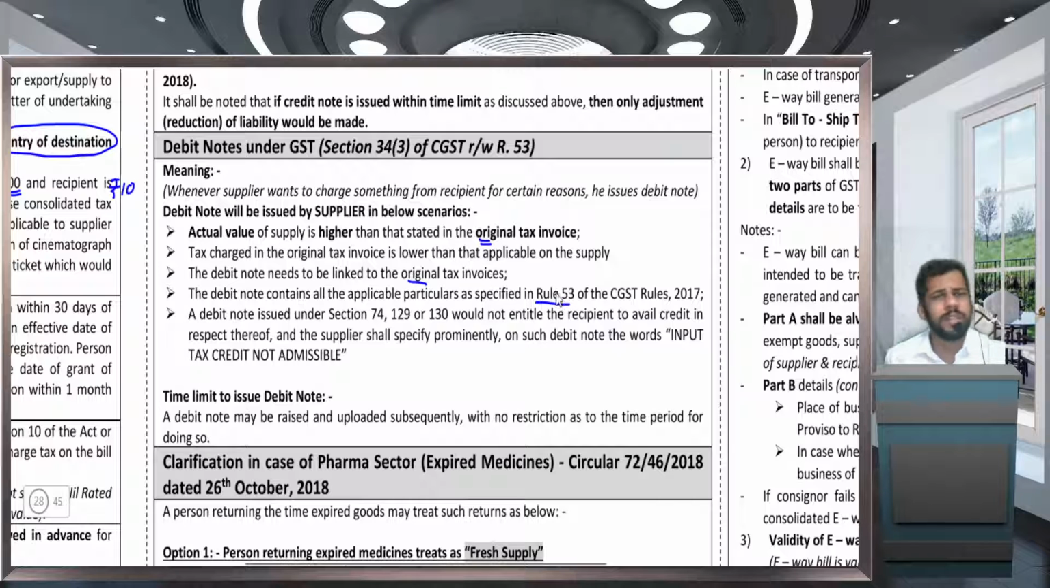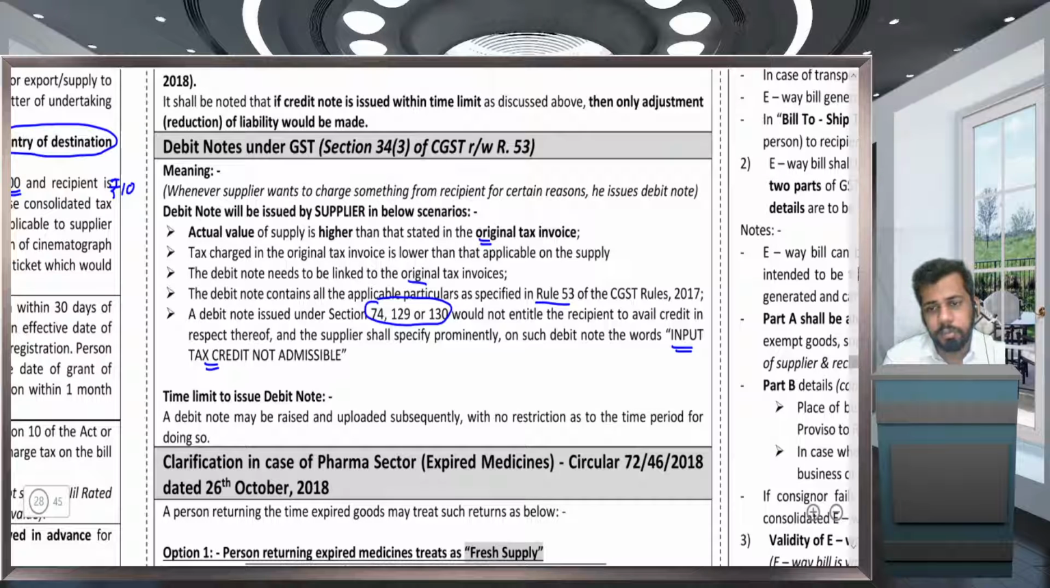The particulars are very simple: name, address, GST number of the supplier and recipient, the place of supply, rate of tax, taxable value, and tax amount. Next, if a debit note is issued under section 74, 129, or 130, there should be an endorsement containing "ITC not admissible". Section 74 is for fraud cases; 129 and 130 are for detention and confiscation of the vehicle and goods.